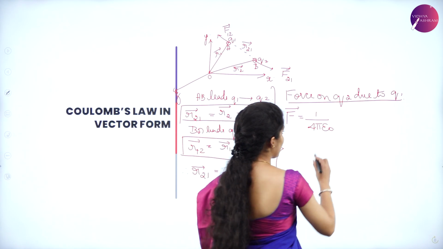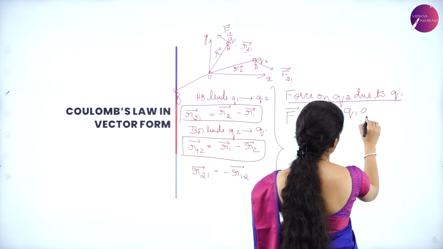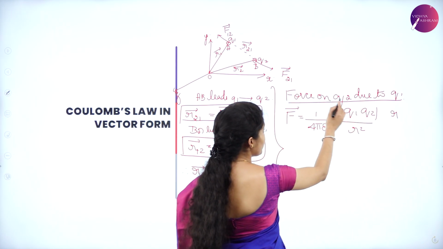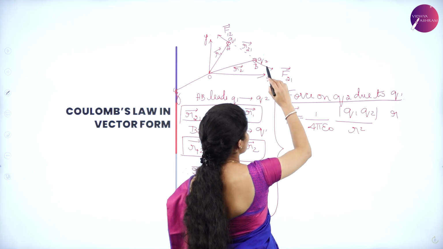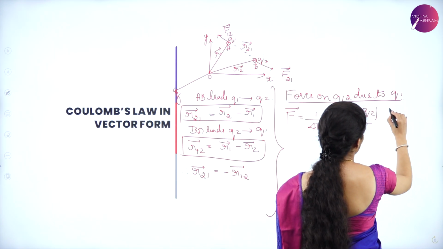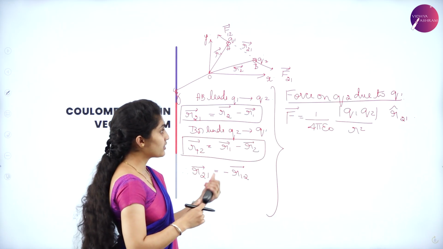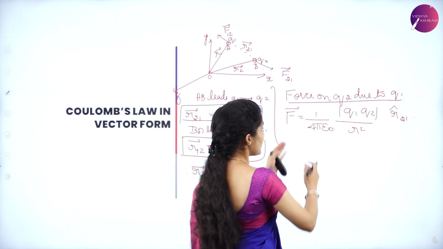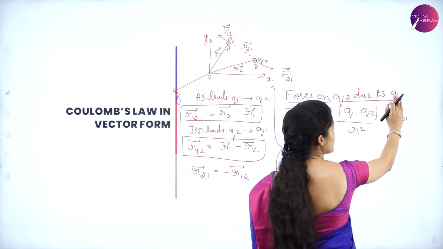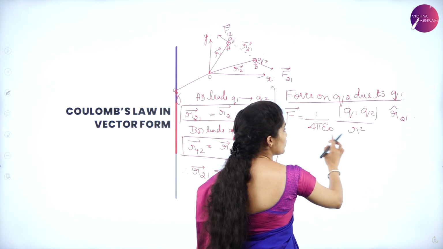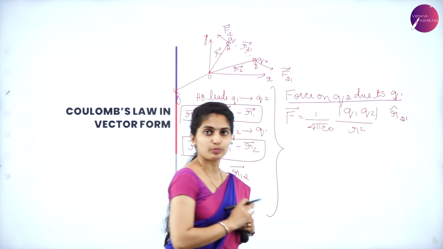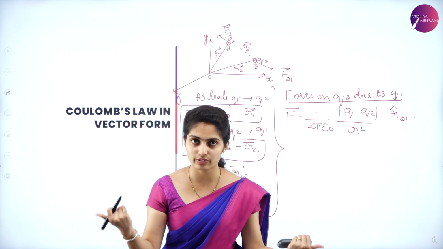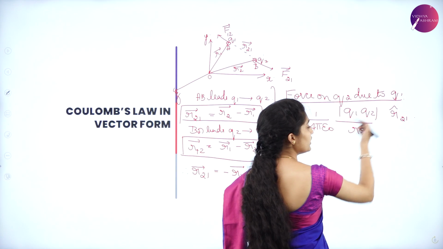So 1 by 4 pi epsilon naught mod of Q1 Q2 divided by R square, and you have force on Q2 due to this Q1, so it is R21 cap. You might think, R21 cap, why is that? Here it is a vector quantity, and if you don't take the vector quantity, then these values are said to be scalar quantity. In order to balance your right hand side as well as left hand side to the vector quantity, you just take R21 as a cap.